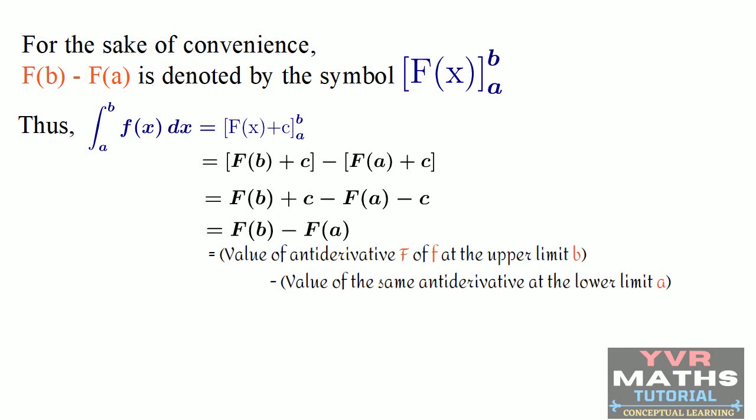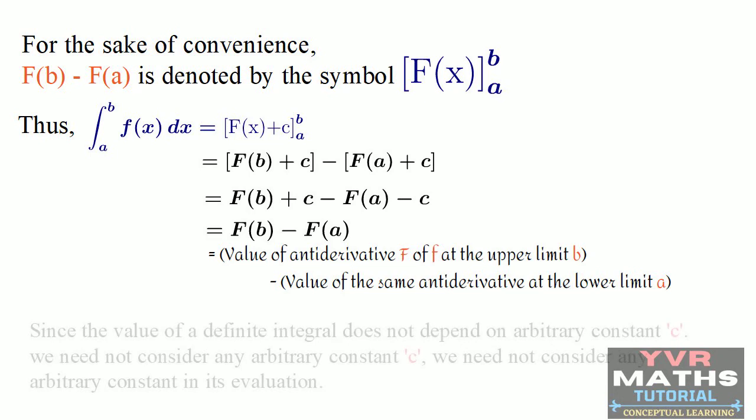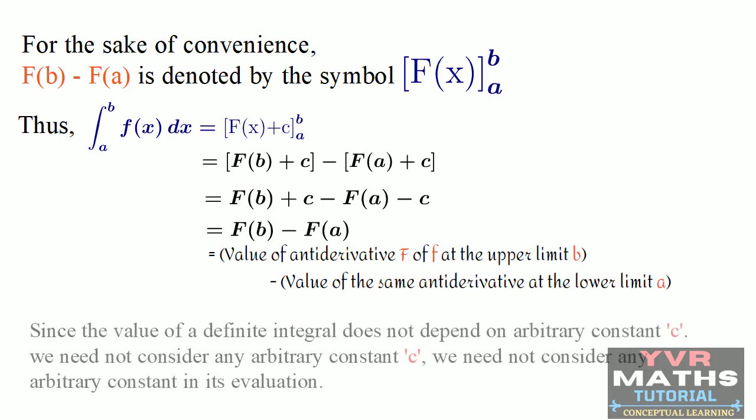So what we can say is that since the value of the definite integral does not depend on the arbitrary constant c, we need not consider any arbitrary constant in its evaluation. This discussion is called evaluation of definite integrals by using the fundamental theorem of integral calculus.